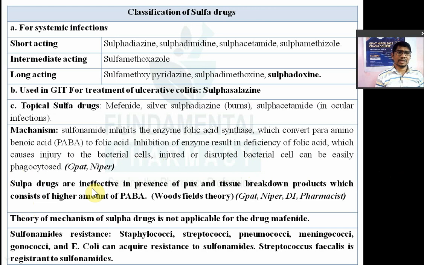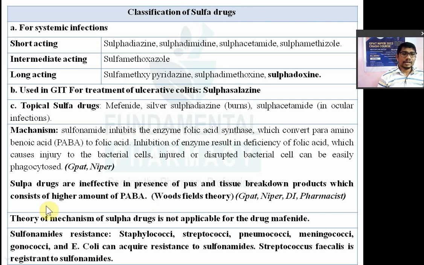Sulfa drugs are ineffective in case of pus and tissue breakdown products. Why? There is a reason behind this. In case of tissue breakdown products or pus, there is a high amount of PABA, which is para-amino benzoic acid. And sulfa drugs have a structure similar to PABA, and that's why they compete for folic acid synthesis. The one with the higher concentration will win the competition. So that is a competitive antagonism for folic acid synthesis.